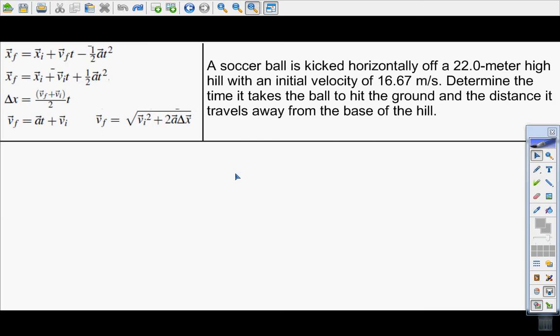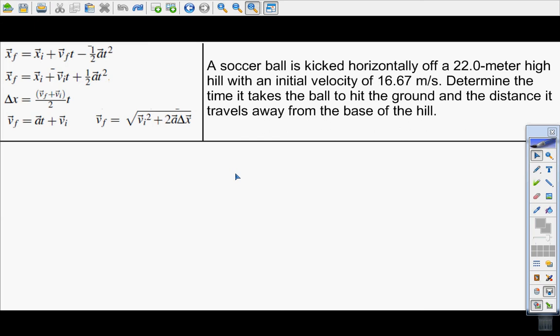And when we're done, the idea will be that tomorrow when you come in, you should have a better idea on how to set up the steps for solving a problem. Now, every problem is going to look a little bit different, so the idea is not to copy down necessarily what I do and do that for every problem in the future, but just take away what are the steps that he took, how did he make his decisions, and can I think in those terms as well? Can I make decisions being a critical thinker and based on my knowledge of these kinematics equations and the situation?